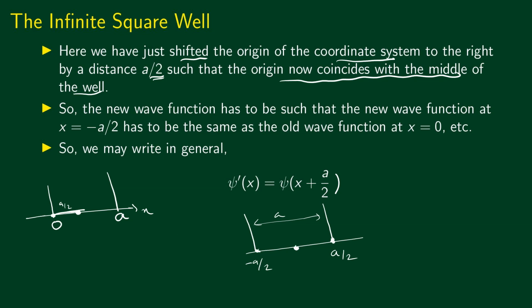Now what happens to the wave function? We have already calculated the wave function in the first case. How would the wave functions in these two cases be related? Suppose we want to find the wave function psi prime at the point minus a by 2. We need to find psi prime at minus a by 2.